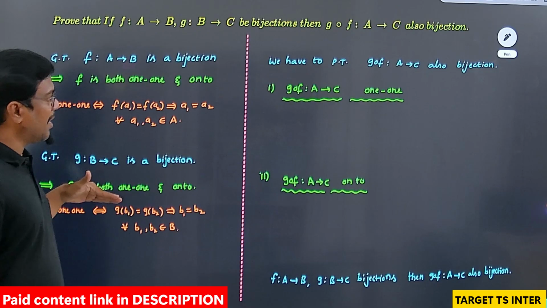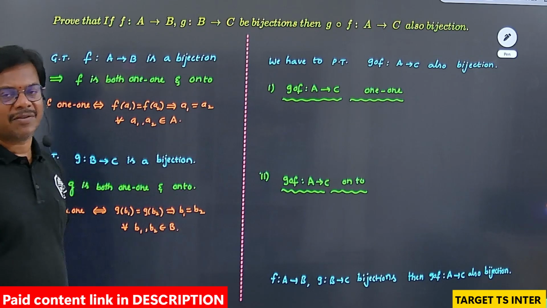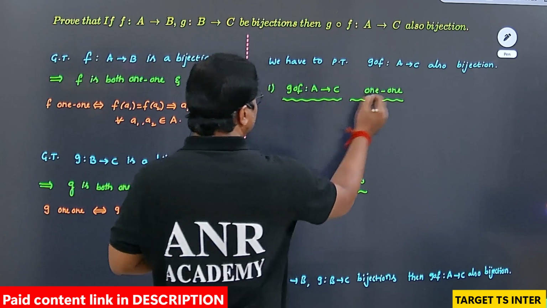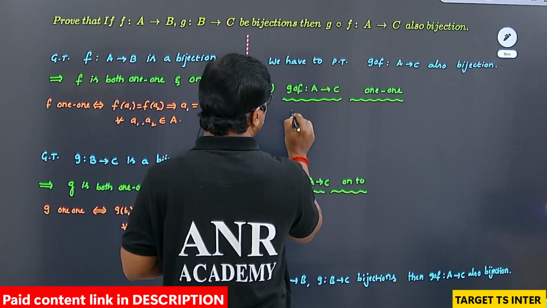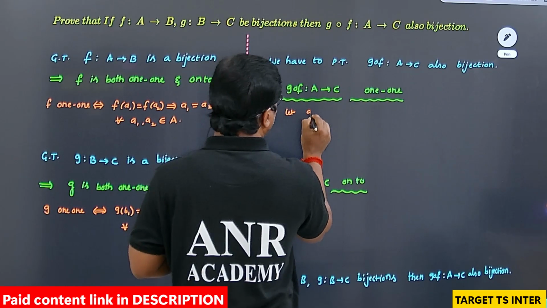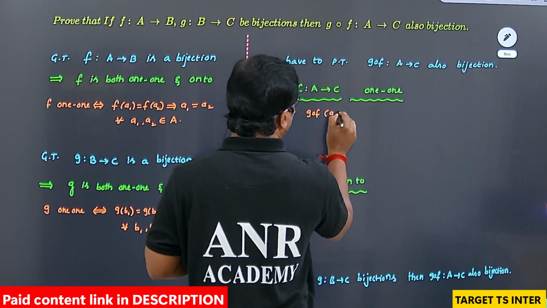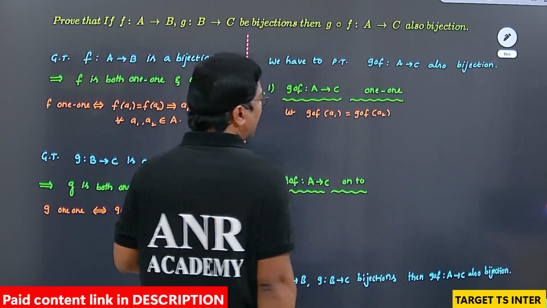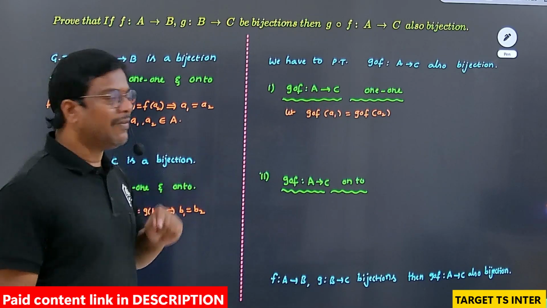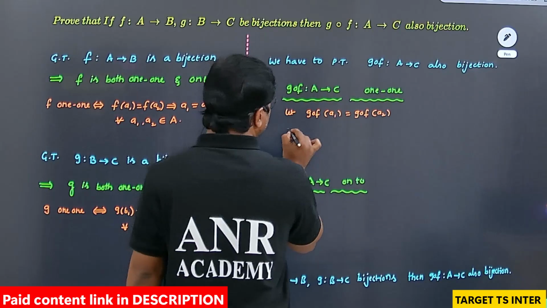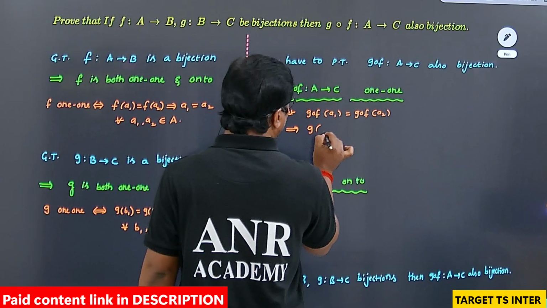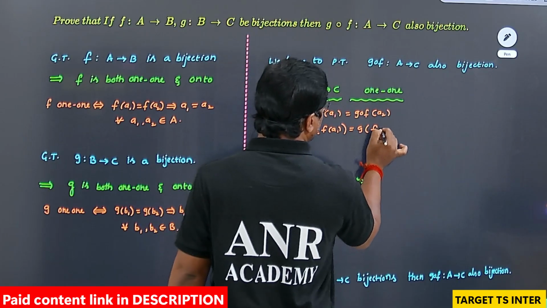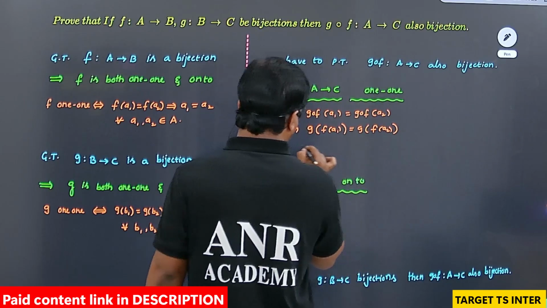From these two one-one conditions you can prove G circle F from A to C is one-one. Let us see. To prove G circle F from A to C is one-one, first you need to select G circle F of a1 equal to G circle F of a2. From this we have to prove that a1 equal to a2. Let us see here. This is a composite function, so it can be written as G of F of a1 equal to G of F of a2.